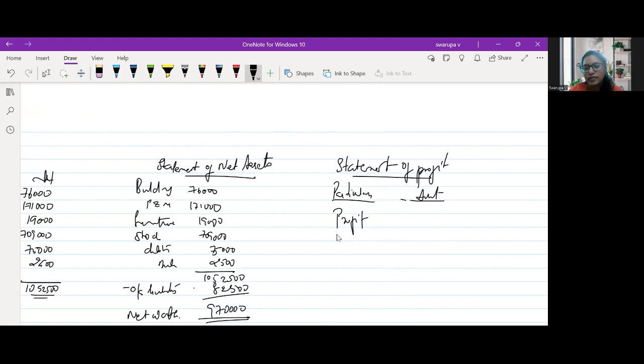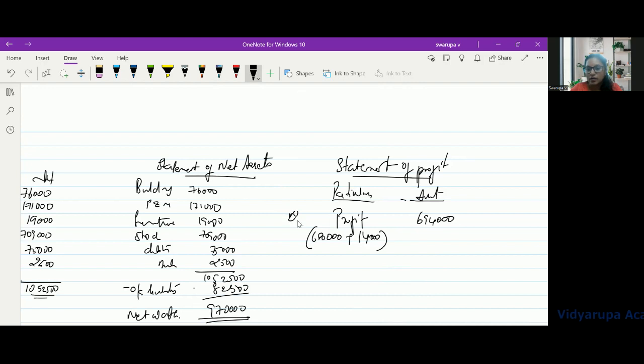So first profit is 6 lakh 80,000 plus depreciation. The total depreciation that we have calculated is 14,000 for all the three put together, all the three assets. So our profit will be 6,94,000.